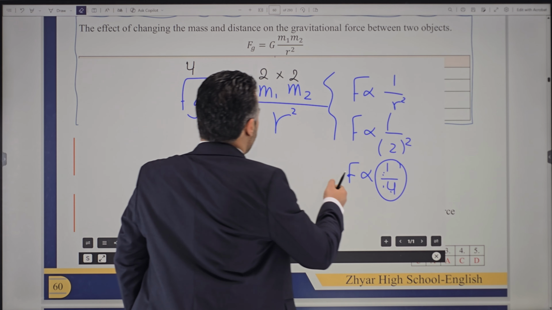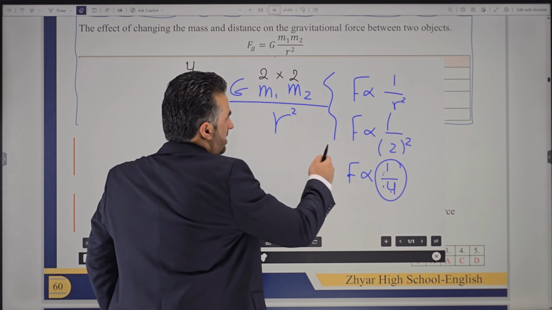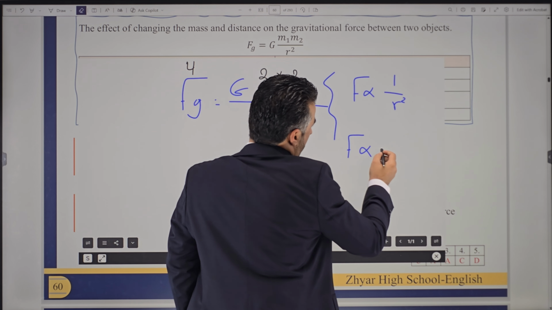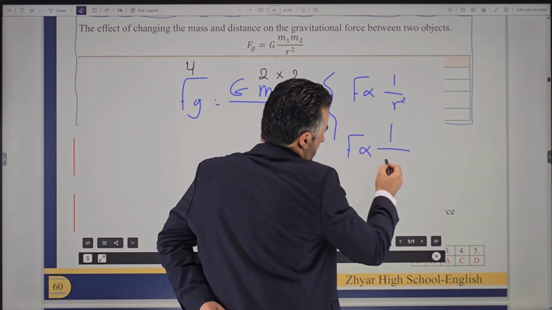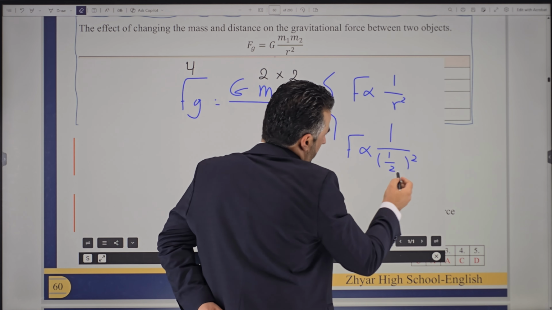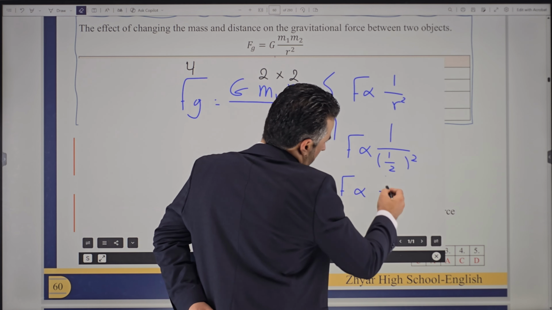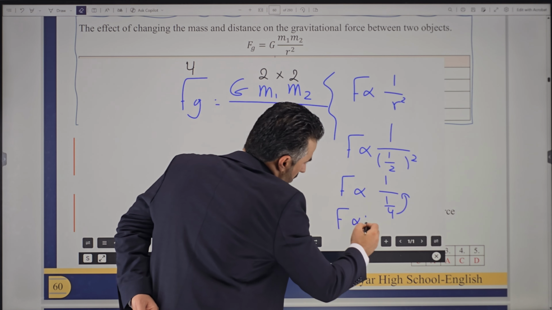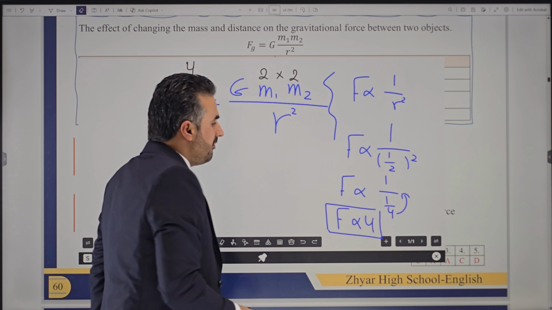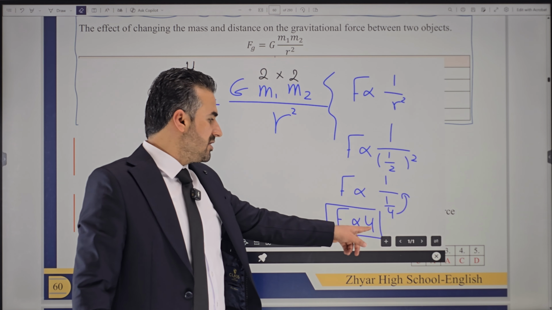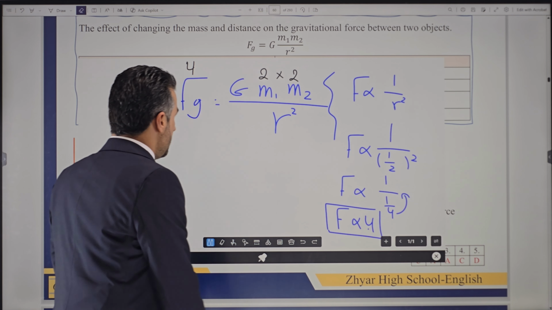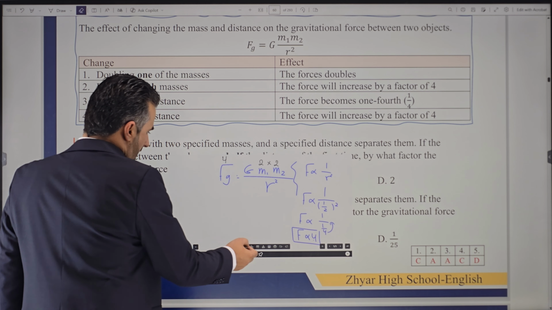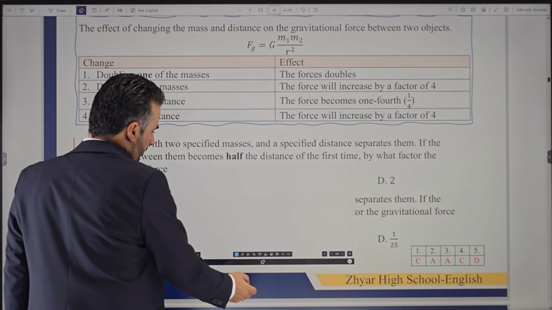Now the next one, what if we halve the distance? That means make the distance half of the previous one. You will do the same thing, right? This time we bring the masses closer. If we make it half, and it is squared, what would be the answer? It is going to be 1/4, and this 4 goes up. We can say the gravitational force increases this time 4 times, or changes by a factor of 4. So be aware of these conversions, because these are actually good question materials.